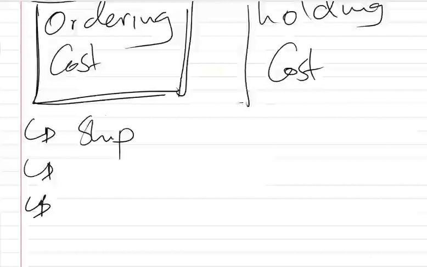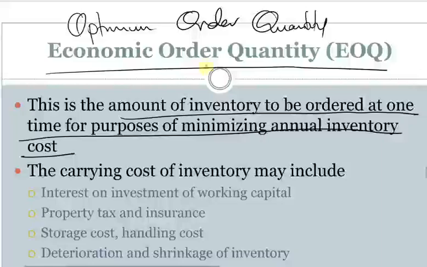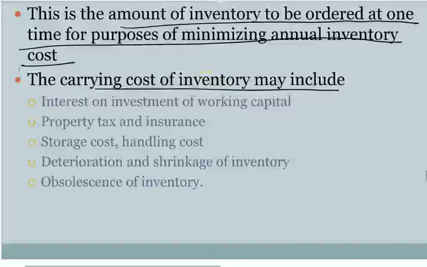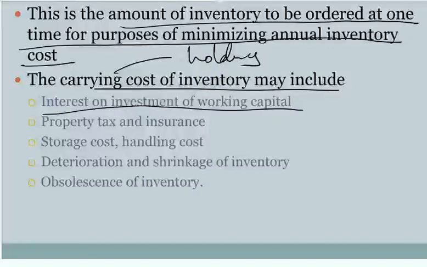And the holding costs are these costs that are related with holding the inventory. So we'll see a list of those. For example, carrying cost and holding cost are the same, right? So holding costs are things to do with interest on investment of working capital, right? You are losing the money. We could have invested your money at the bank and earned interest, but you have bought a lot of inventory, which is just staying there. That's the cost, opportunity cost.